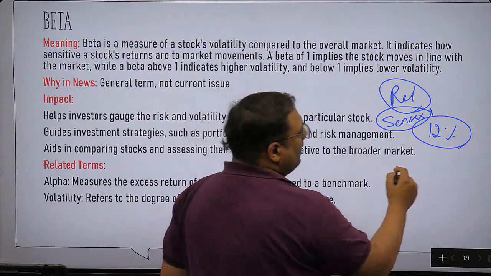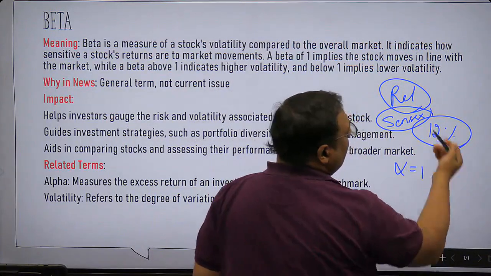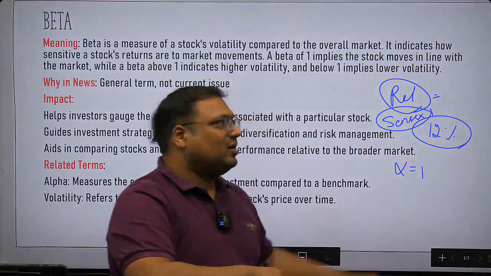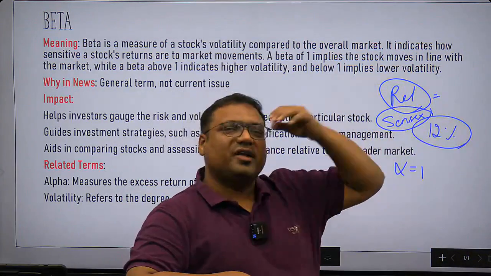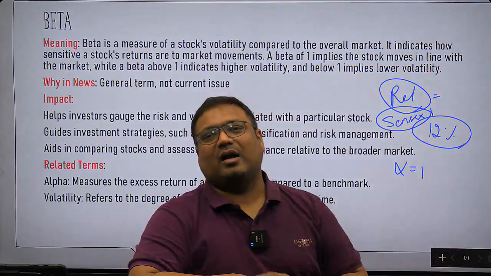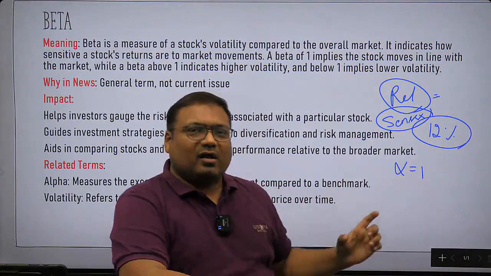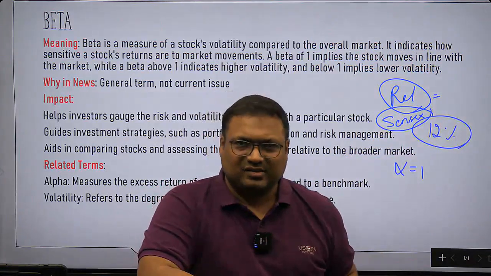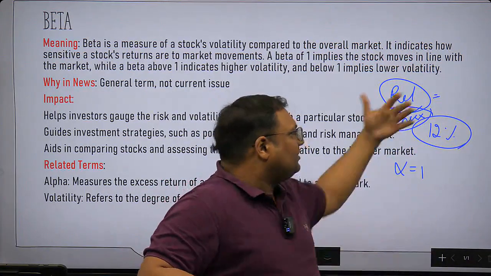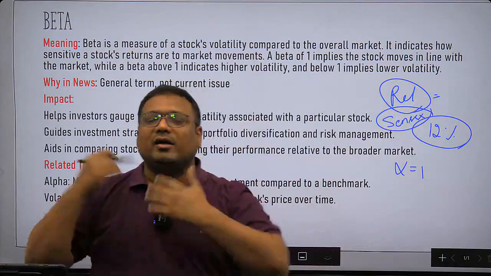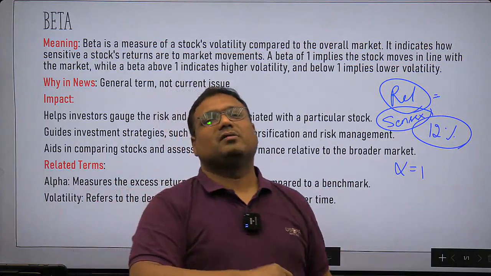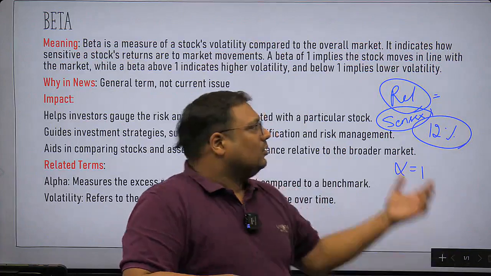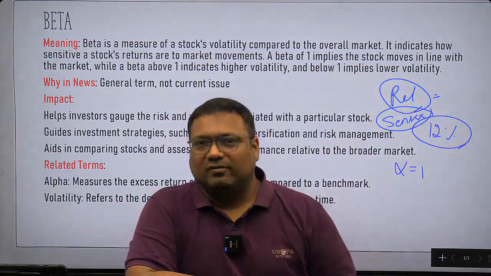For example, if alpha is equal to 1, then Reliance performance is the same as the Sensex. Reliance also grows the same 12% as Sensex. If alpha is poor, it means Reliance gives you poor growth compared to Sensex. Okay. If alpha is high, Reliance gives you higher growth than the average of the companies. On average, Reliance is performing better than the average market. So likewise, alpha can give you that information.